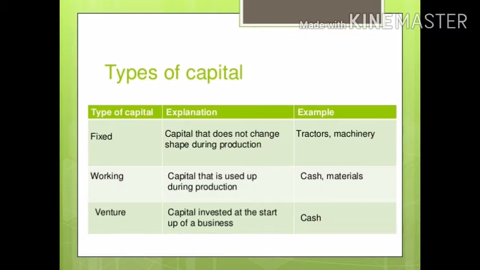I move on to the types of capital. There are three types of capital. First is fixed capital. Capital that does not change shape during production. For example, tractors, machinery, etc. Second is working capital. Capital that is used up during production, that is cash and materials. And the last is venture capital. Capital invested at the start-up of a business. Example is cash.